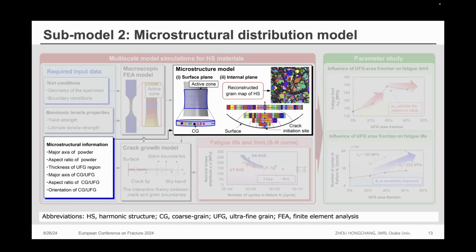And then our submodel 2 is the microstructure model. The purpose of this model is to define the microstructure distribution on the surface plane and the inside plane. And the input data is the microstructure information, as I will introduce next.